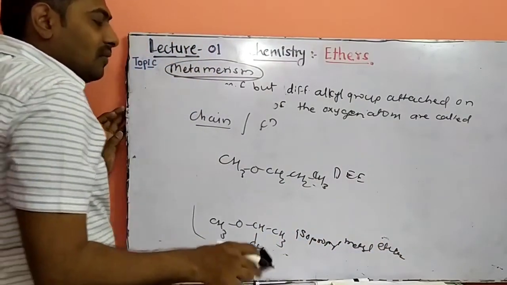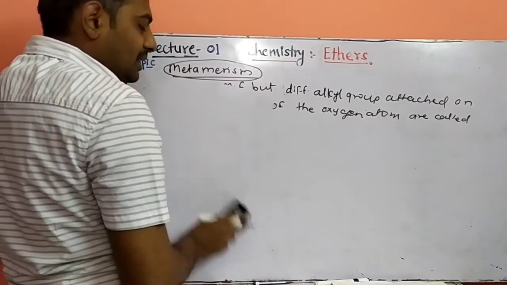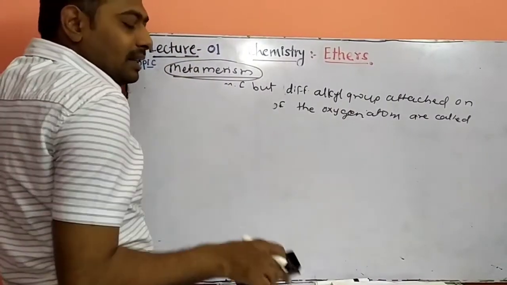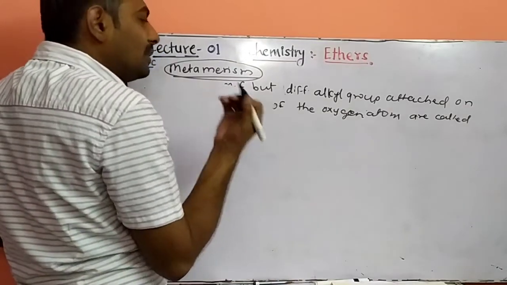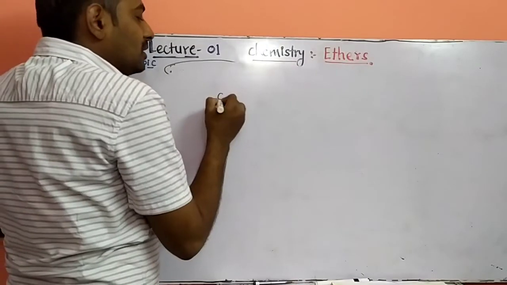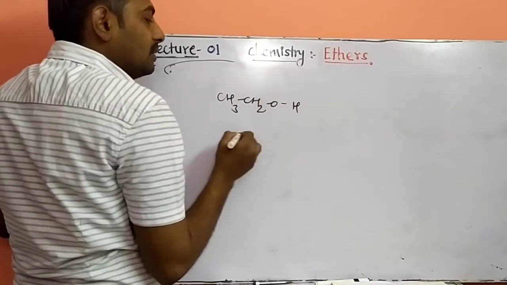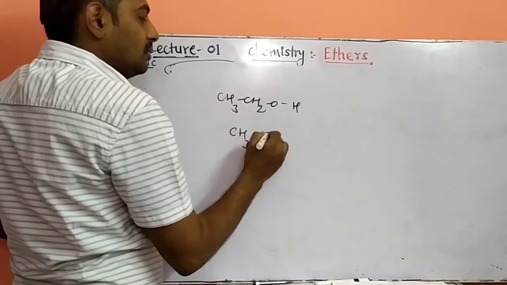And next to this, functional isomerism. There are two types of isomerism. One is chain: if the chain is different in the ethers, it is called chain isomerism. If the functional group is different, it's called functional isomerism. See, the alcohol CH3CH2OH and CH3OCH3.